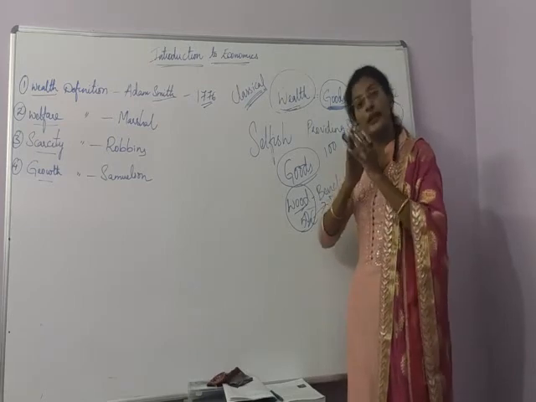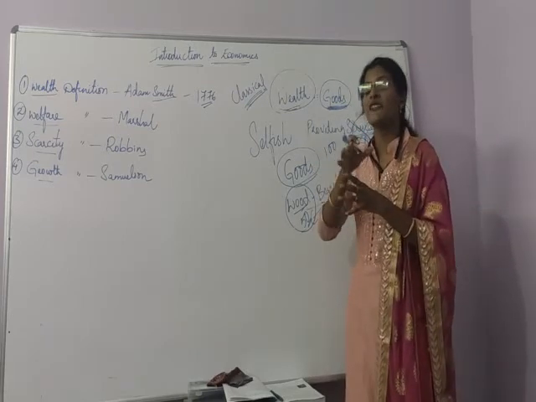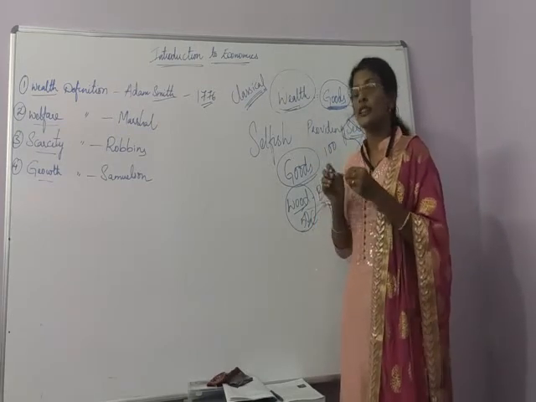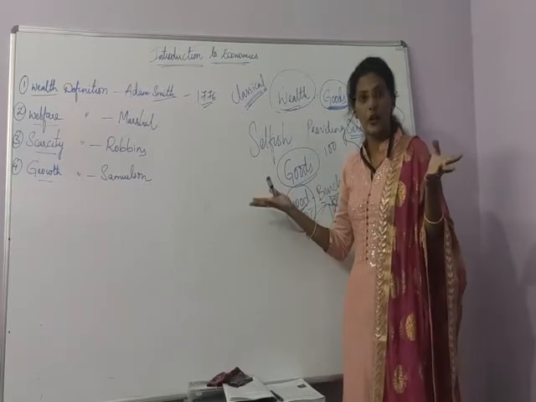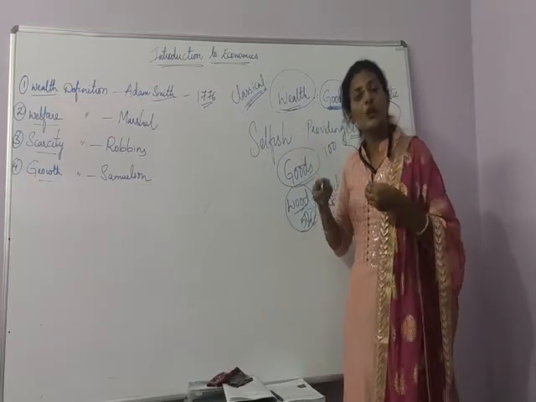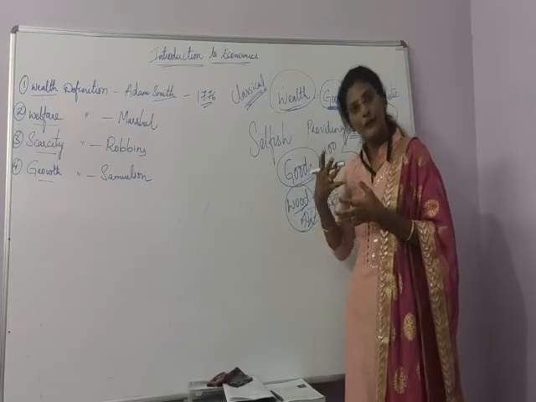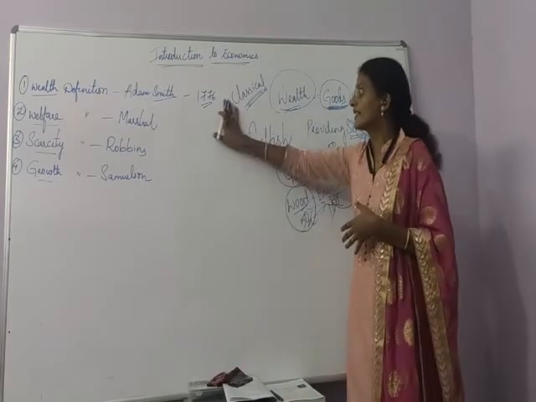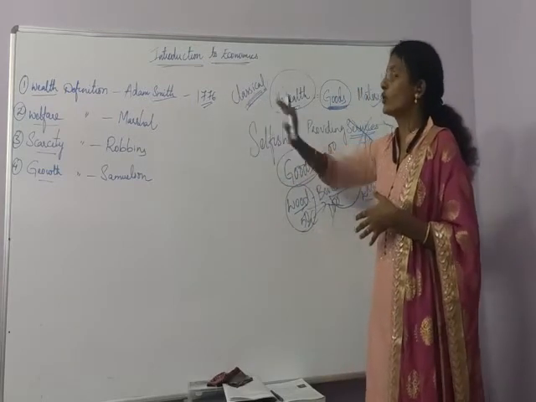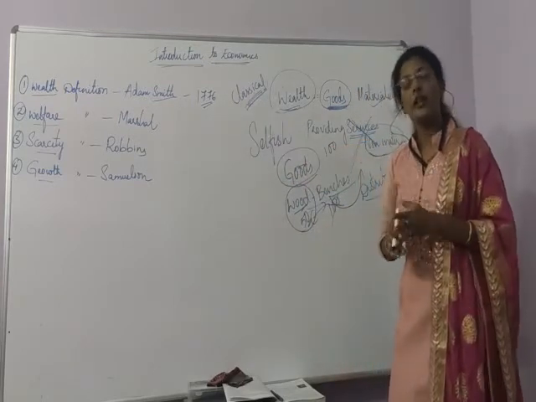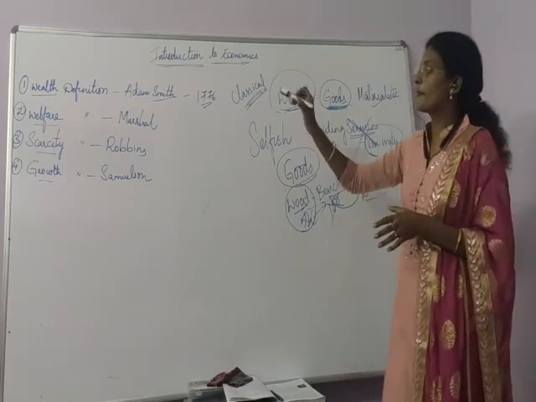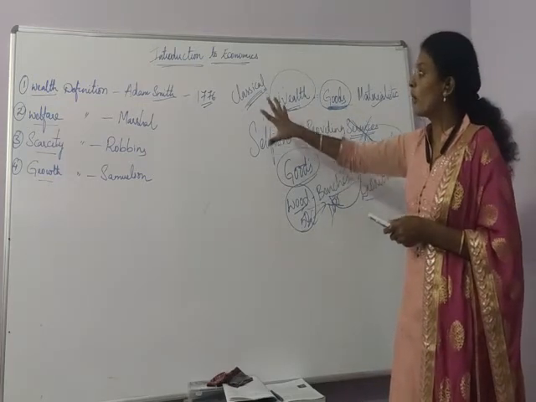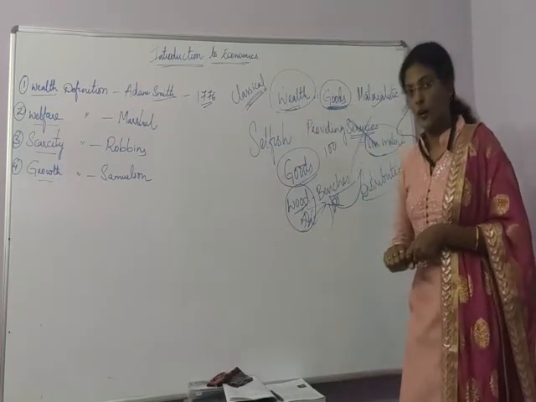They think it will be good if government involvement is less. They think there should be a free economy, without rules and regulations. If there is a free economy, then we can produce more and more goods. So classical economists think there should be less governmental role, and Adam Smith belongs to these classical economists.